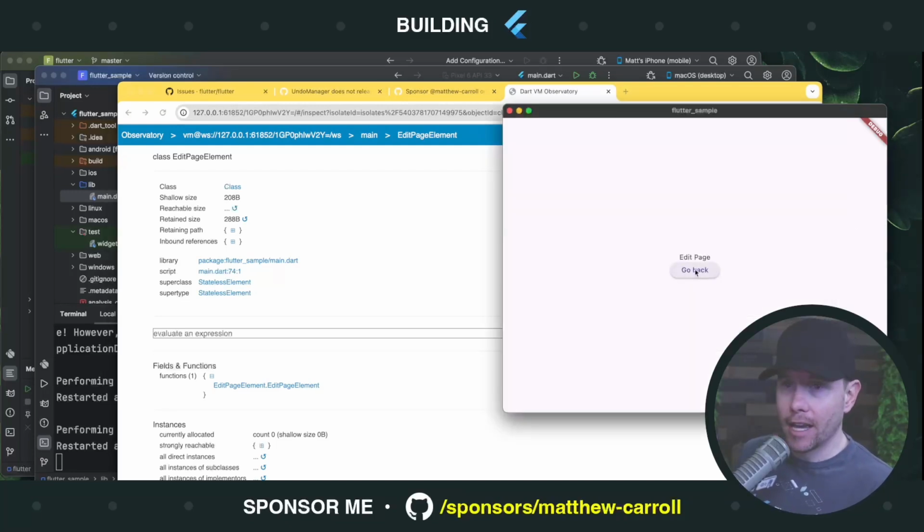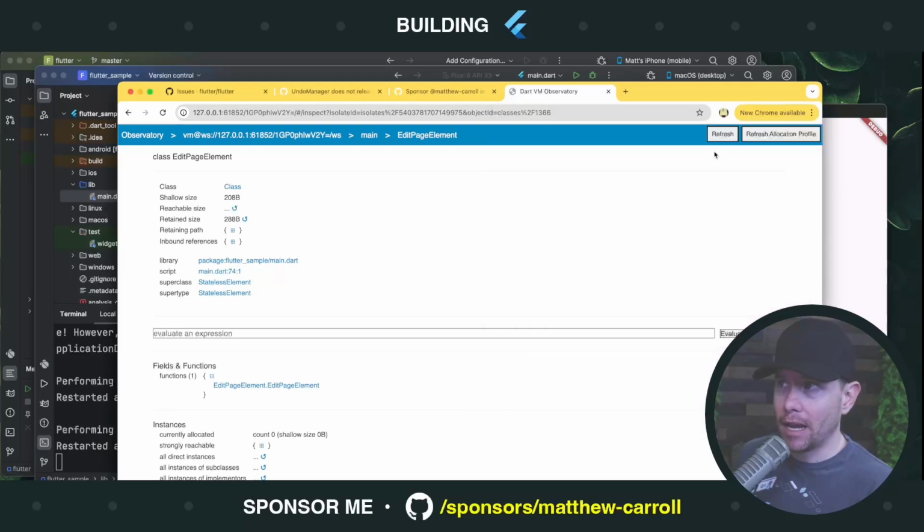Now let's navigate back. Now we're back to the home page. Refresh. Now it's 0 bytes. That's what we expected in the first place. You go to a page, it exists. You leave a page, it doesn't exist. That's what we just proved. And the only difference was the text field.